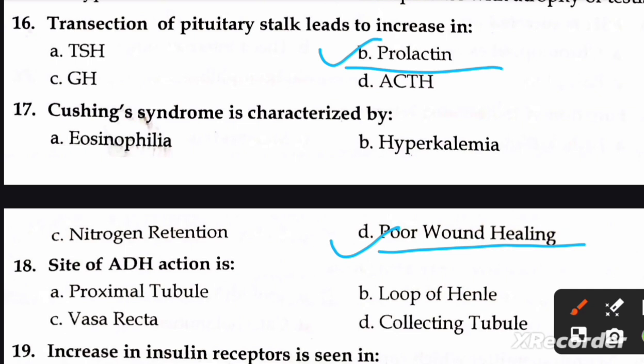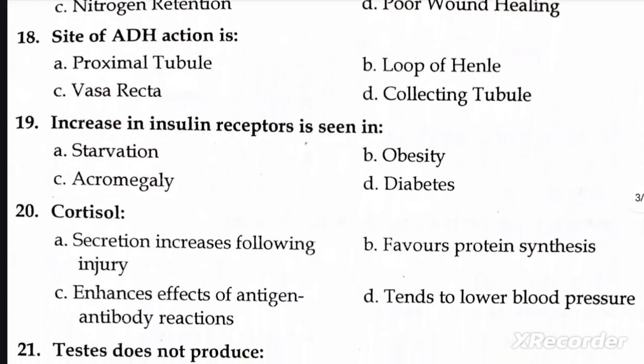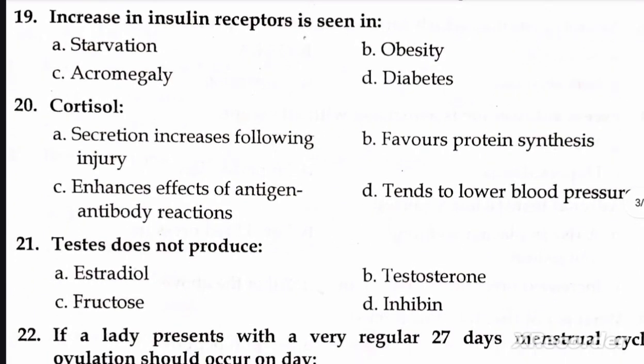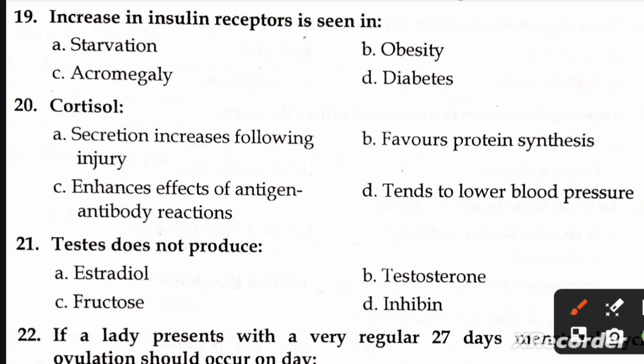Next question is site of ADH action is A proximal tubule, B loop of Henle, C vasa recta, D collecting tubule. Right option is D collecting tubule. Next question is increase in insulin receptor is seen in A starvation, B obesity, C acromegaly and D diabetes. Right option is A starvation.